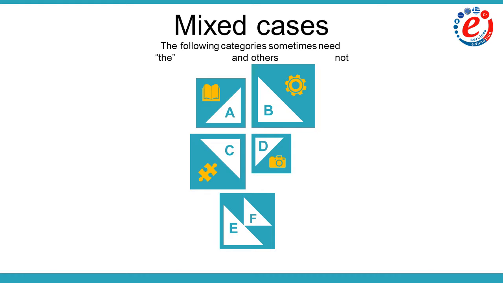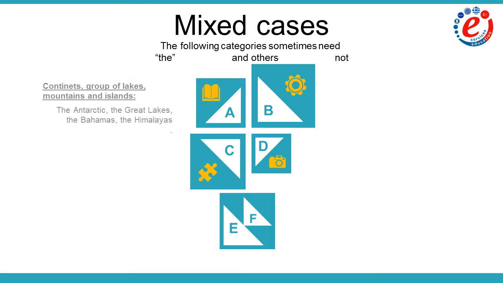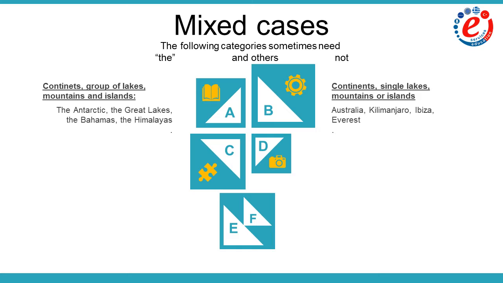And the mixed cases keep going on. As we said before, with regions like the Arctic and the Antarctic, with groups of lakes, of mountains and of islands, we use the. So we say the Antarctic, the Great Lakes, the Bahamas, the Himalayas. However, when we speak about all the other continents, such as Europe, Australia, etc., single lakes and single mountains or single islands, then we omit the definite article. We talk about Australia, Kilimanjaro, Ibiza, Everest.